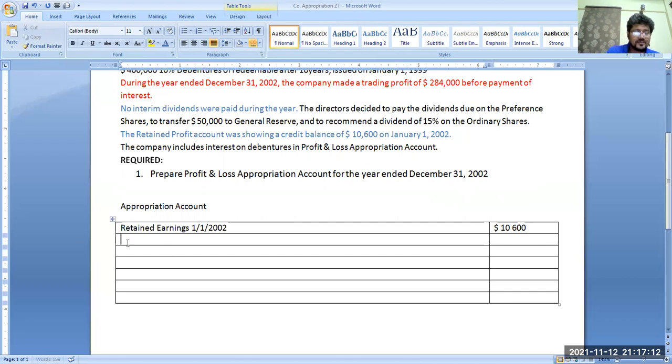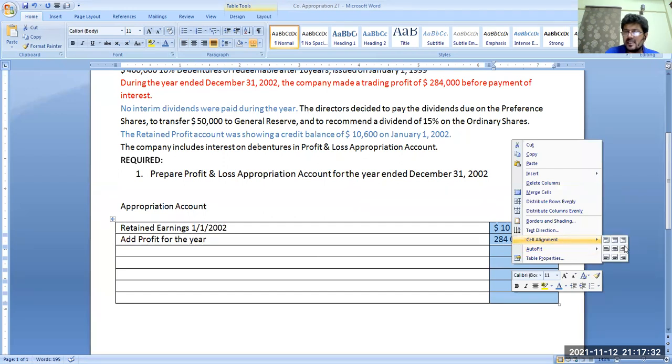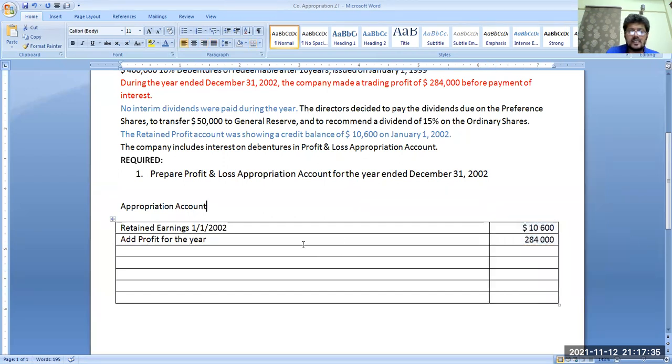Now add profit for the year. That is $284,000. So the total amount is 294,600. Done. Okay. Now less appropriations.